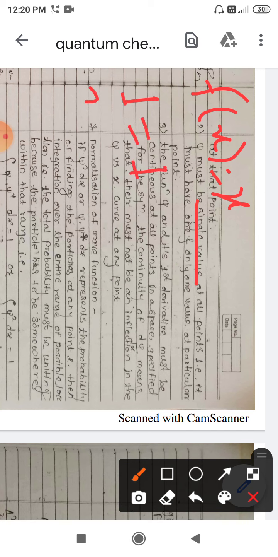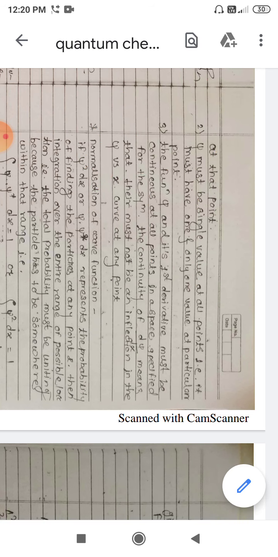If the value of x is 2, f of x is also 2. So it is a single valued function, and again it is a continuous function, because we have seen that it is a continuous straight line graph.